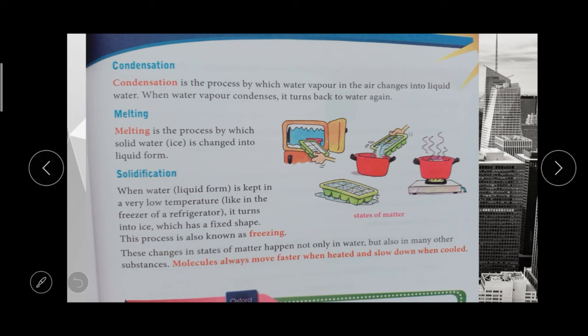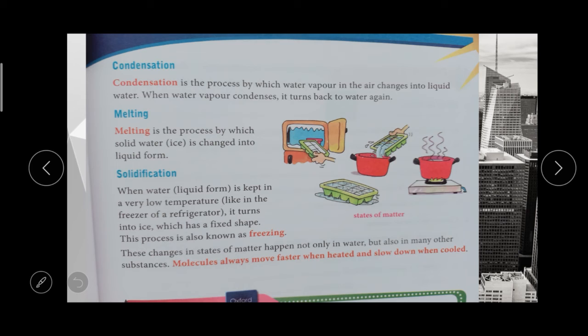Then melting is the process by which solid water is changed into liquid form. If you take an ice cube and put it in a bowl for some minutes, the ice cube will change into liquid water. So we have learned three processes: evaporation, condensation and melting.